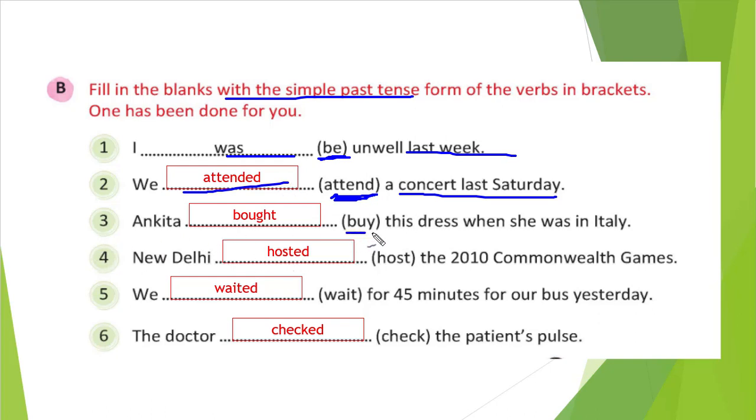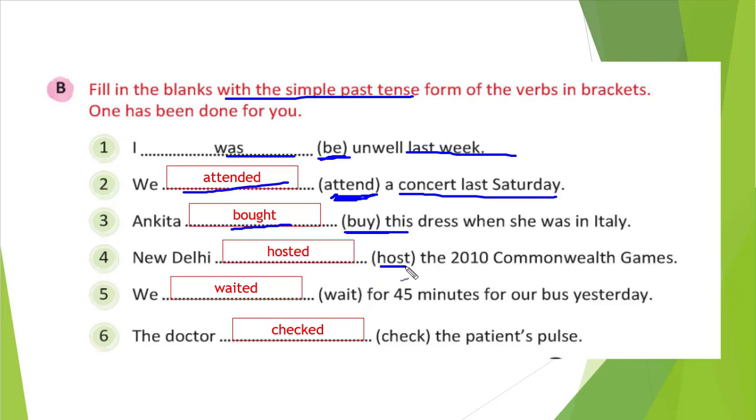Ankita blank this dress when she was in Italy. Buy: what is the simple past form of buy? That is bought. So Ankita bought this dress when she was in Italy. So bought is the correct answer. Similarly, the fourth: New Delhi blank host the 2010 Commonwealth Games. So host.